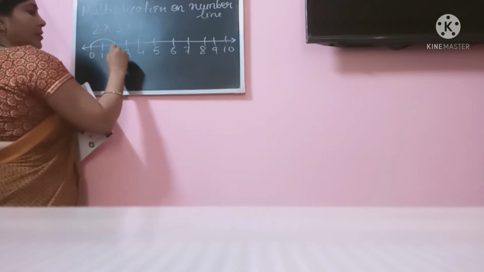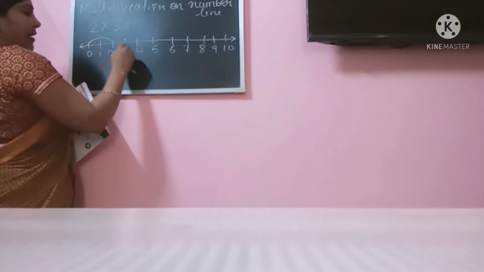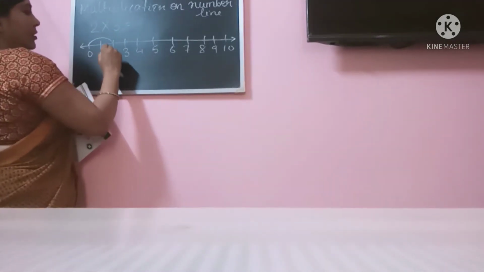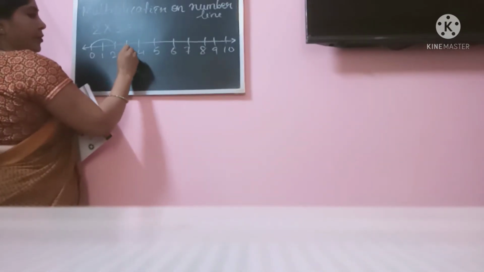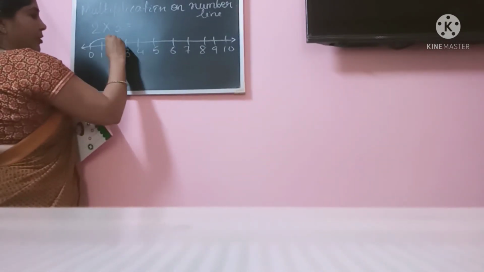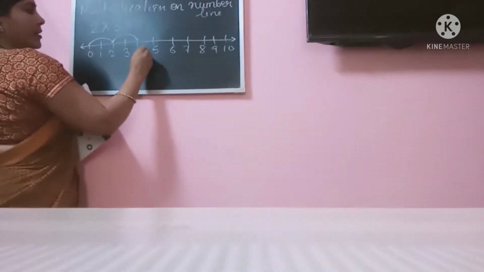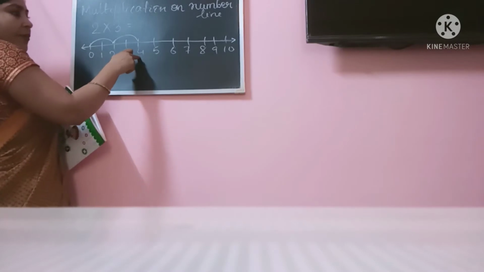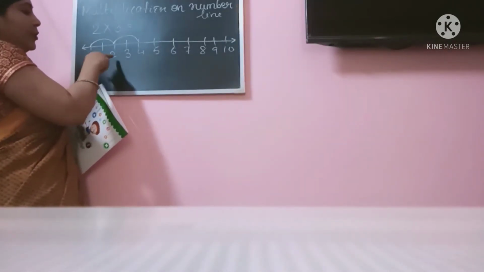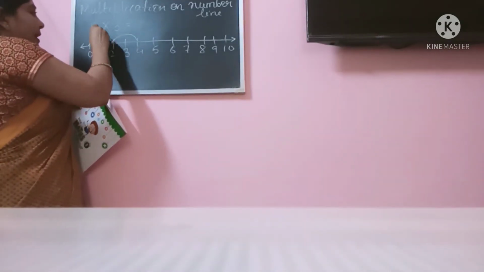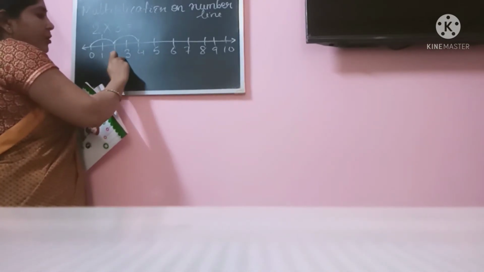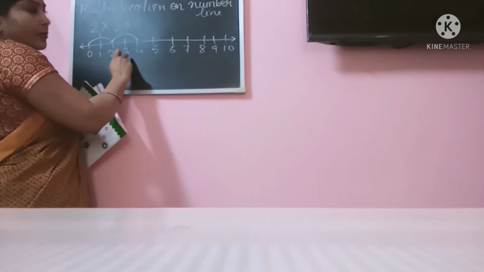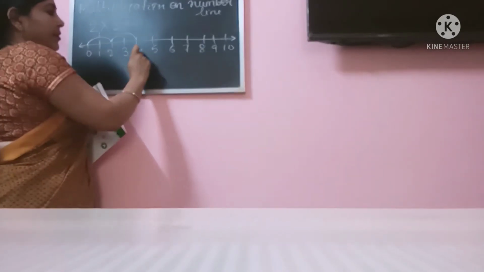Okay, then again we have to move 2 times. This is 2 times. We will not count where we are landing. Like here, from 0 to 1 we have come. This is 1 time. Again, from 2 we will leave this 2 and we'll count from here: 3, 4. Okay. Then we will leave 4: 5, 6.